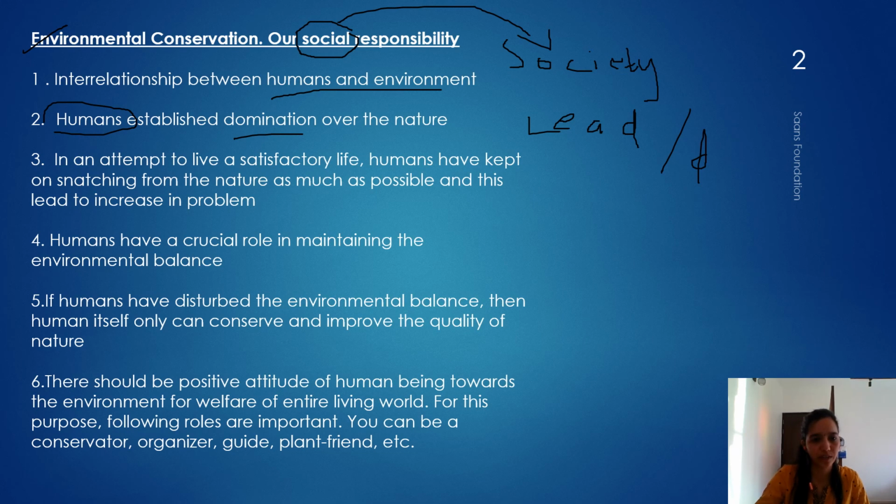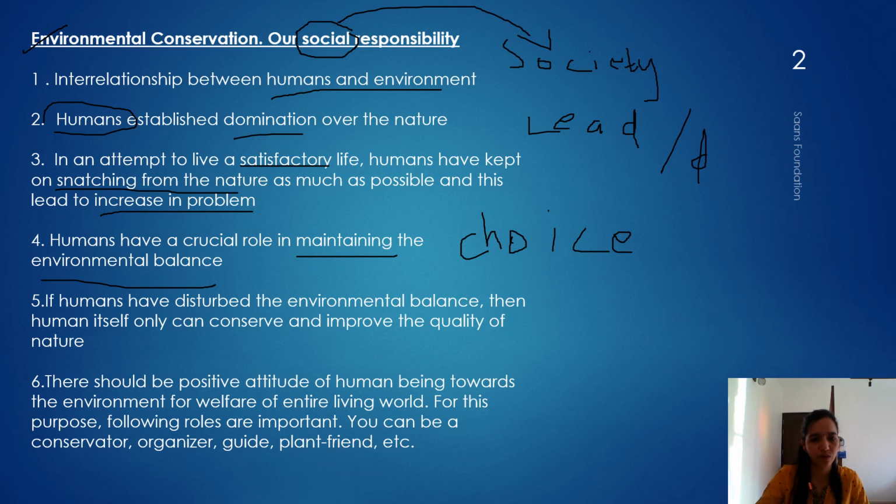Okay, this nature in an attempt to live. So, in order to live a satisfactory life, in order to have everything, what do we do? We keep snatching from nature. Okay, and this is only increasing the problem because we are only snatching from nature, taking more and more and more. Okay, humans have a crucial role in maintaining the environment balance. So if we can take a decision, that is, if we can make a choice, if we know to think, then we can also help in maintaining the environmental balance. Okay, this is what they're saying. If we know to use, then we will know to maintain the balance also.